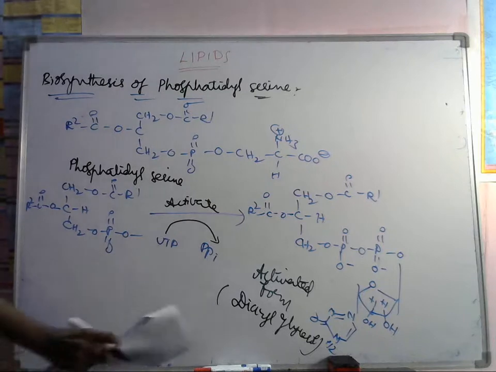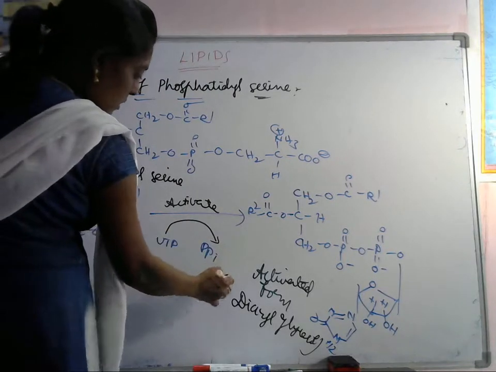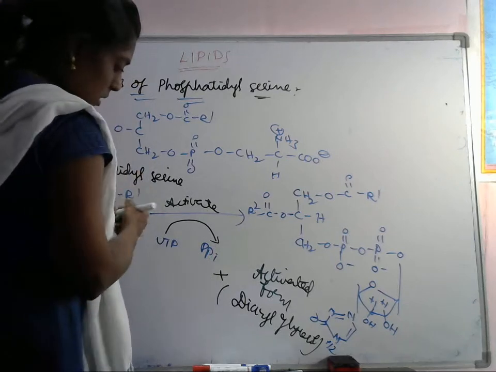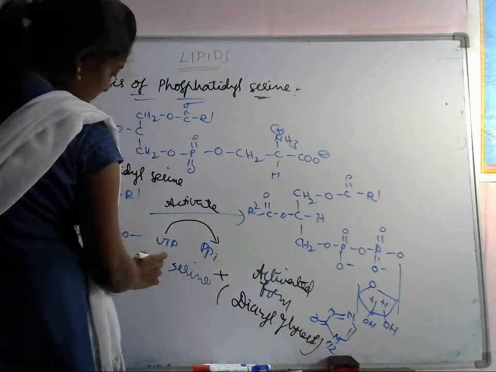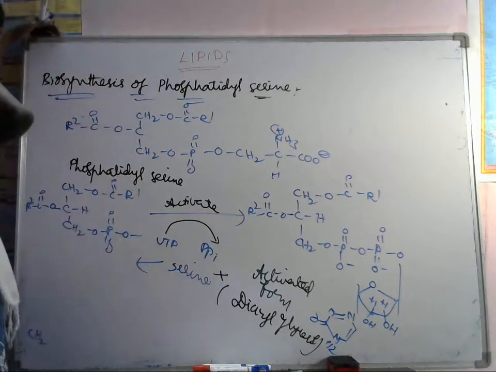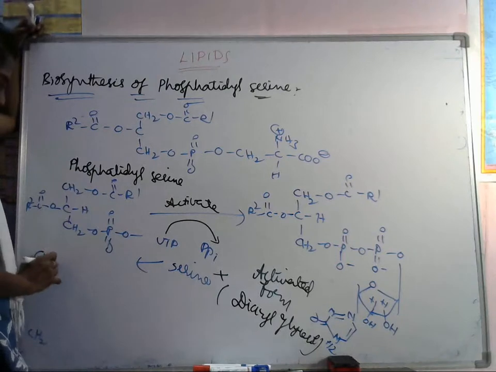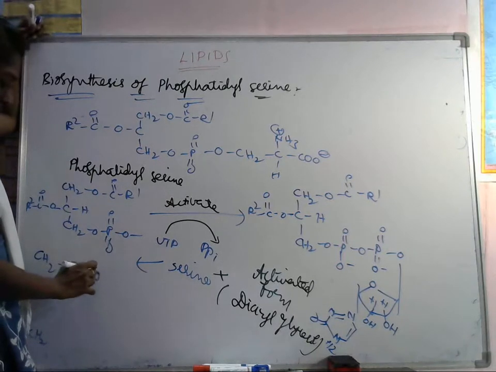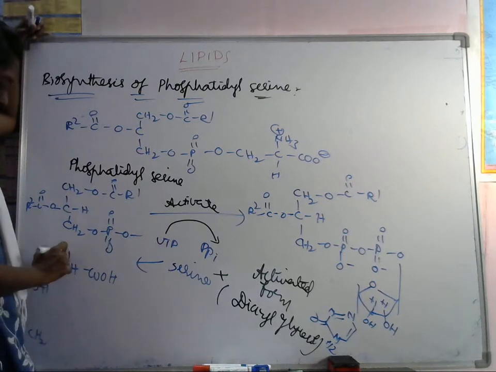Next, this will continue. This one plus we have to add serine, which is CH2, CH, OH, here OH group is there, NH3 is there.